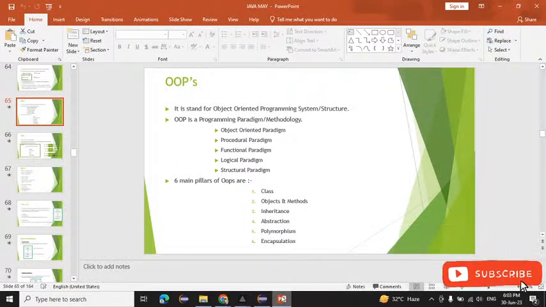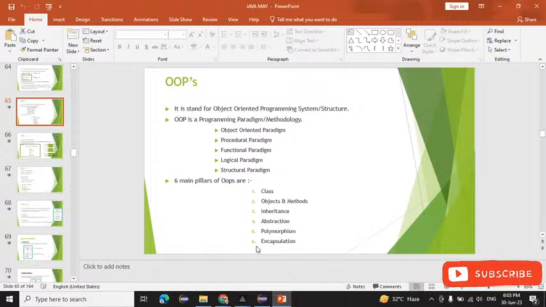Yes. Hello. Okay. So till now we saw many basic concepts, that is the operators, literals, and we saw the control statements. Inside the control statements, we saw many types of control statements, right? So from today we will see one of the important concepts in Java, that is OOPS.